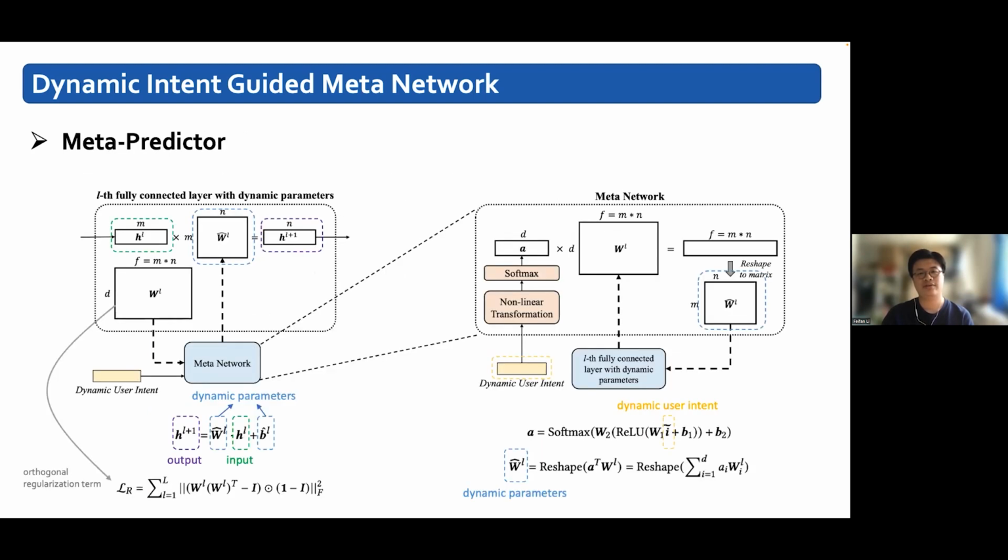The meta predictor contains a meta network and multiple stacked fully connected layers with dynamic parameters. The left figure shows how the fully connected layers with dynamic parameters transform the input feature to the output feature. In order to reduce redundant information in the fully connected layers with dynamic parameters, we use an orthogonal regularization term. The right figure shows how the meta network adjusts the parameters in the fully connected layers with dynamic parameters.